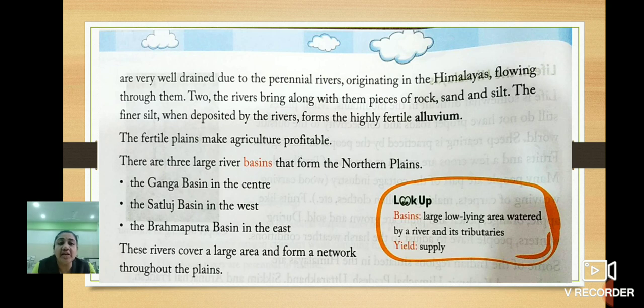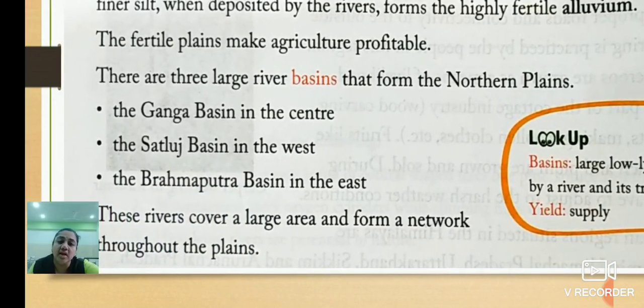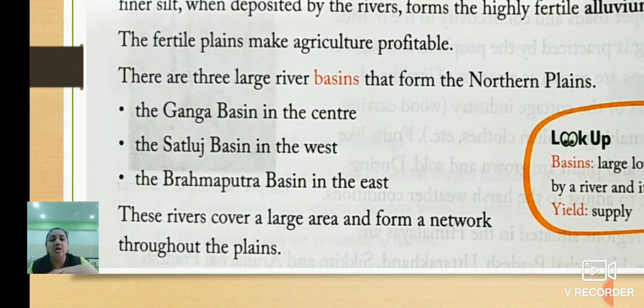So there are three large river basins that form the northern plains. Now children, what is meant by basins? See here it is given. Basins means large low-lying area watered by a river and its tributaries. Tributaries means another river which joins the main river.